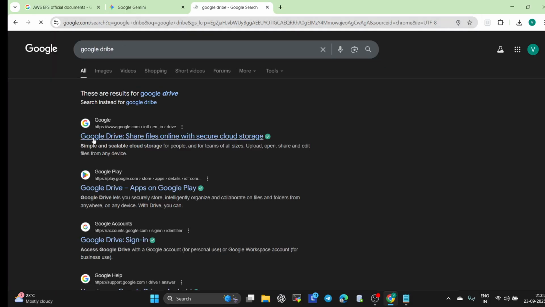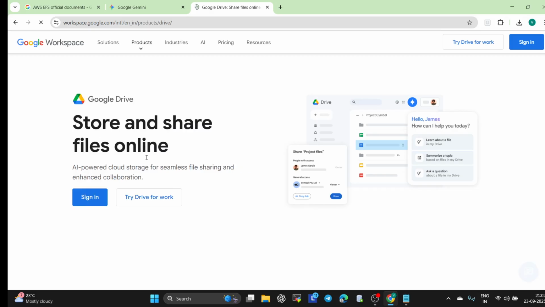Or you can imagine that Google Drive will be there. So what we do usually, we will share something and another person can immediately access it. That is exactly how AWS EFS works. But instead of friends, it's your servers and applications sharing data together. So in this video, we will understand what EFS is, when to use it, its benefits, and some real-time use cases with simple human examples I'll take.